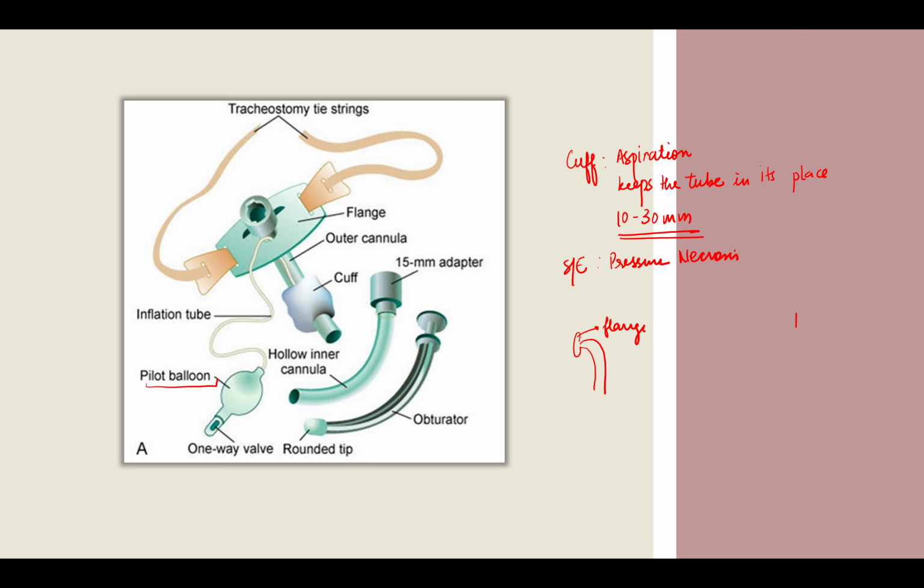Okay, so this is the tracheostomy tube. Now after making the incision on the trachea, you have put in the tube like this. Okay, so the tube will go like that, and what you do is, right now your position is like this, right? And now the tube is inside this. So the tube is like this. Now it is resting on your neck, right? Now what you do is, you basically bring back the position of the neck.